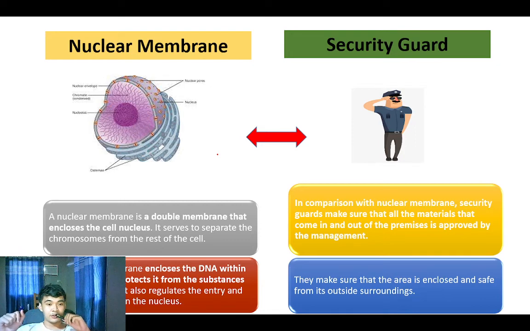Nuclear membrane and security guard. Nuclear membrane is a double membrane that encloses the cell nucleus, while security guard, in comparison with nuclear membrane, makes sure that all materials that come in and out of the premises are approved by the management. Security guards make sure that all documents and items that enter the government office are approved by the management, while the nuclear membrane approves whoever enters the nucleus.